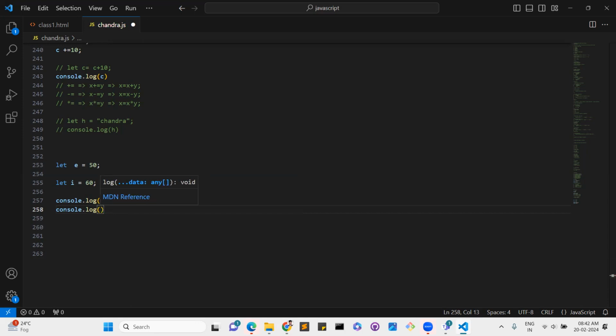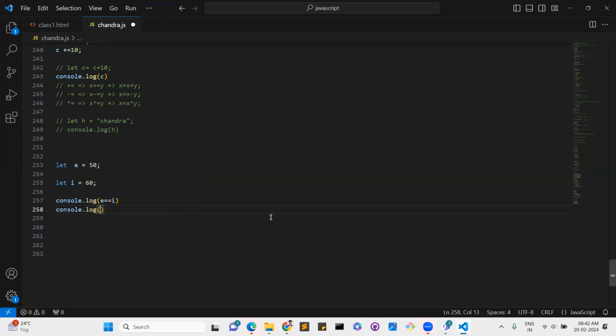We have different types in data types, like primitive data types and non-primitive data types. Primitive data types start from number, string, boolean, null, undefined. These are the primitives. Non-primitives are arrays and objects. Next class I will tell you examples of those; now I am telling you operators.